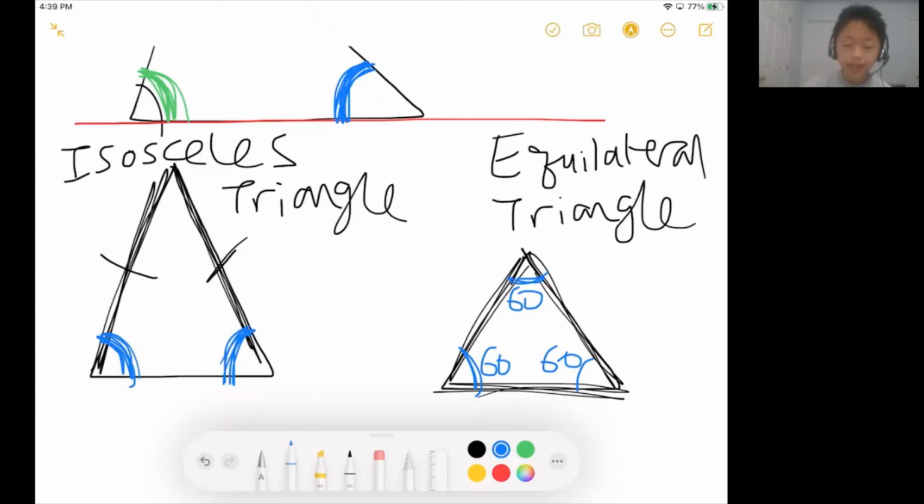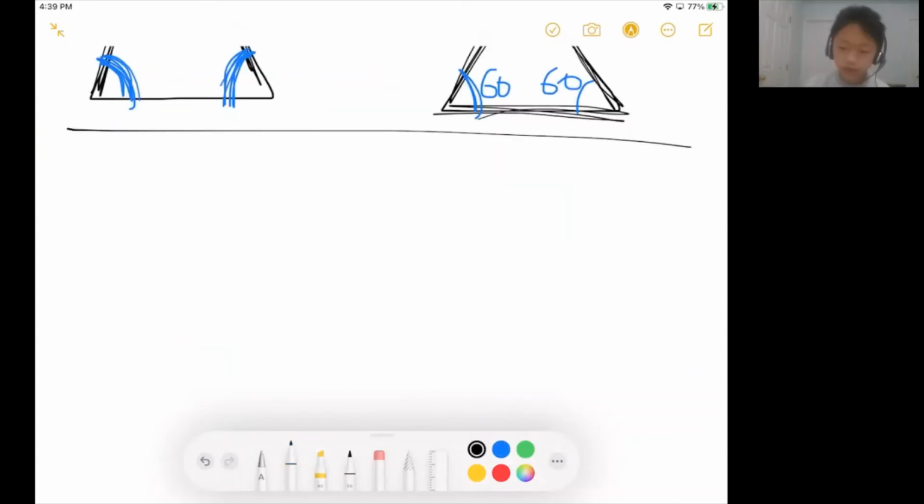Those are the two most important special triangles that you will need to know. And yeah, so let's take a look at some example problems.